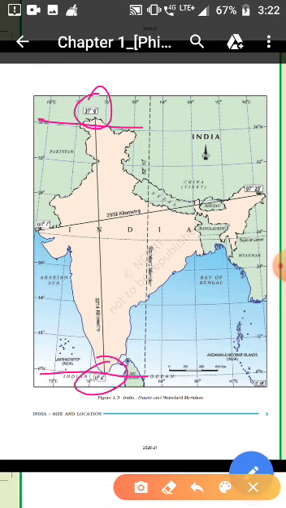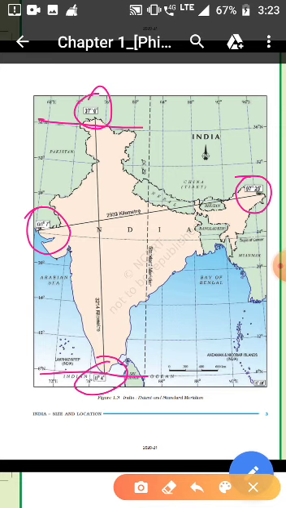So the question can be, what is the latitudinal extent of India? Another one is the longitudinal extent of India, which is 68 degrees 7 minutes to 97 degrees 25 minutes.